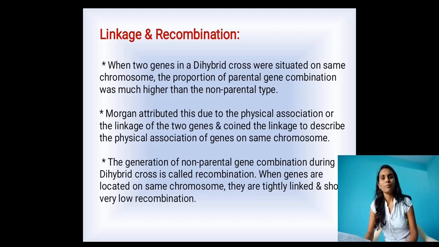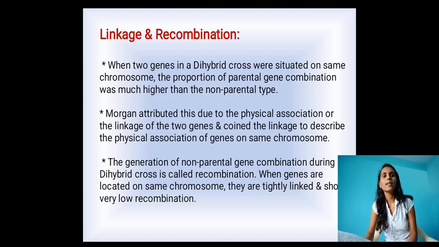Yes or no? Morgan coined this term to describe the physical association of genes on the same chromosome. Okay. The generation of non-parental gene combinations during a dihybrid cross is called recombination. What do you mean by recombination here? The generation of non-parental gene combinations during a dihybrid cross. All this linkage and recombination occurs only in the dihybrid cross.